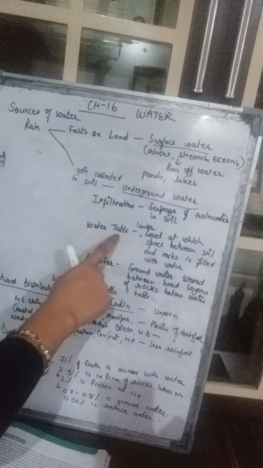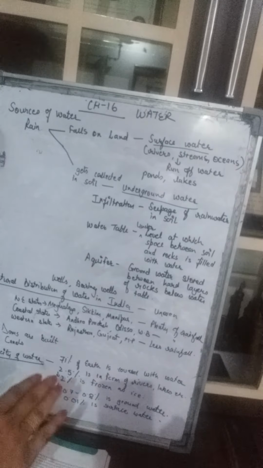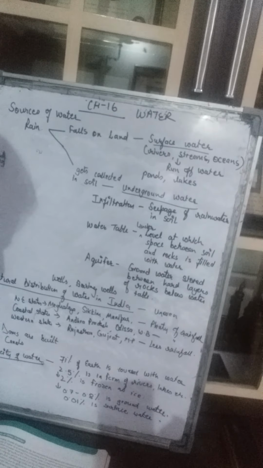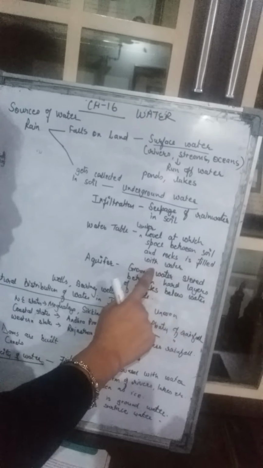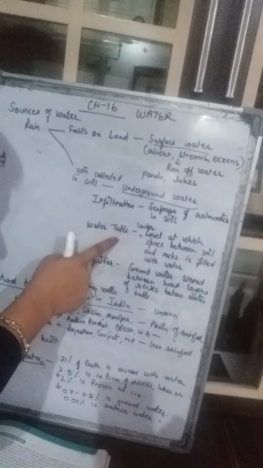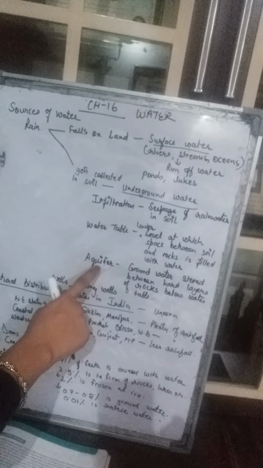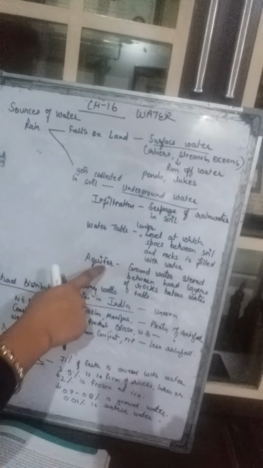Then, what is a water table? This is the underground level, the level at which the space between the soil and the rocks is filled with water. Under the ground there is soil also, there are rocks also. So that level under the ground where the space between the soil and the rocks is filled with water is called the water table. Then the third important term is aquifer.